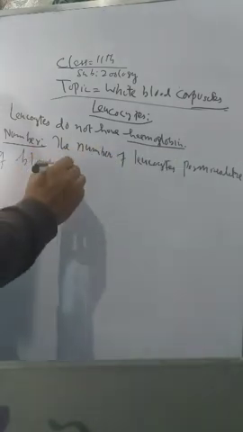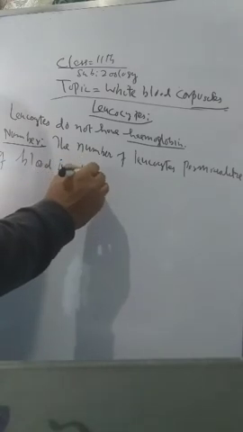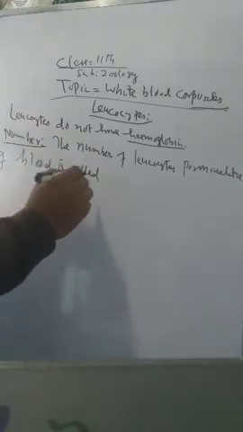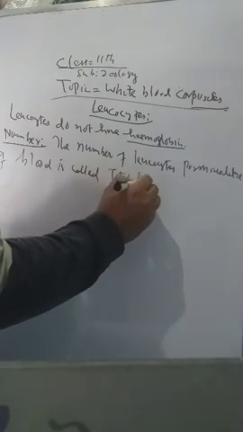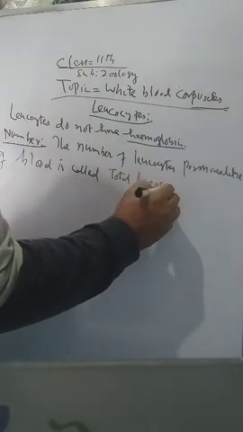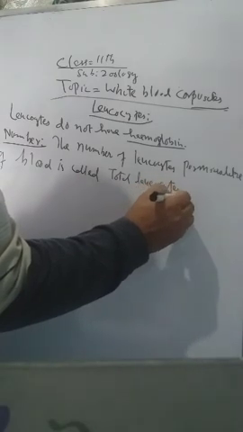Firstly, we will see that the number of leukocytes per microliter of blood is called total leukocytes.